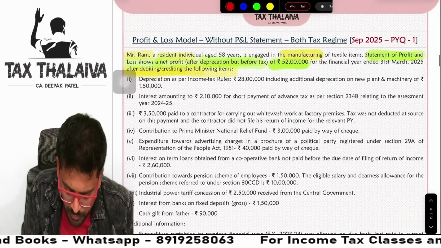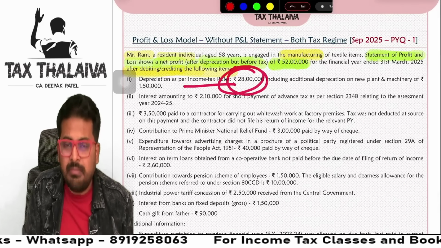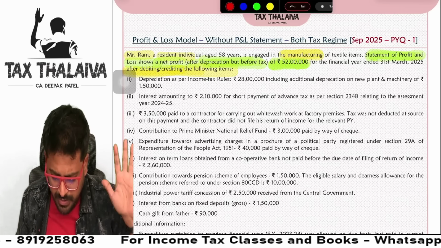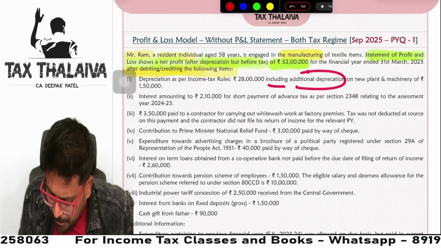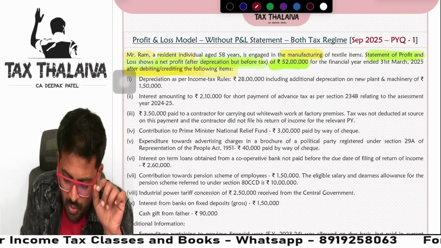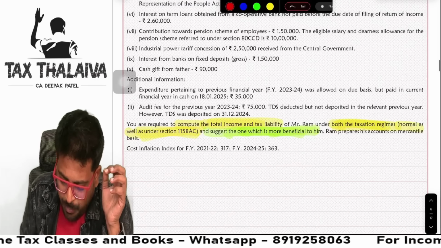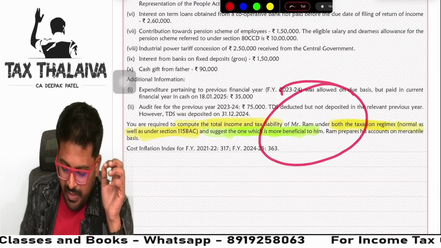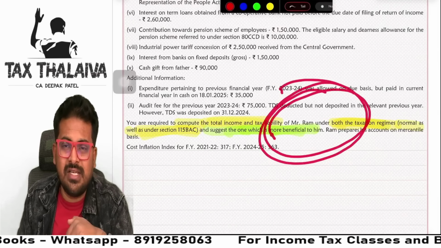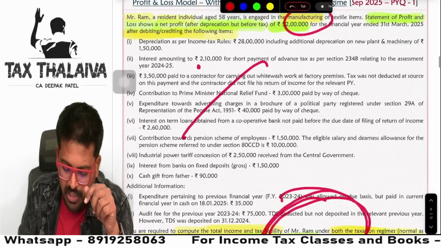Number one, depreciation as per income tax rules, already it is computed at 28 lakhs. Good enough, no problem, no adjustment. Including additional depreciation on new plant and machinery of 1,50,000. Now, guys, remember how this step 2 will help you. First we read the introduction, then we jump to this last information without reading the body. We did not read the body.